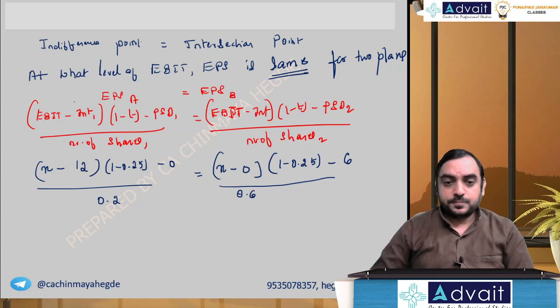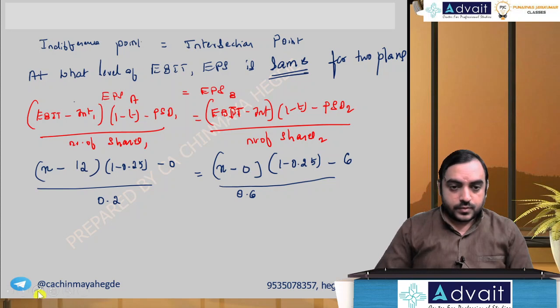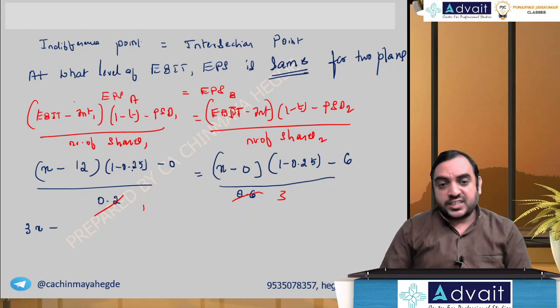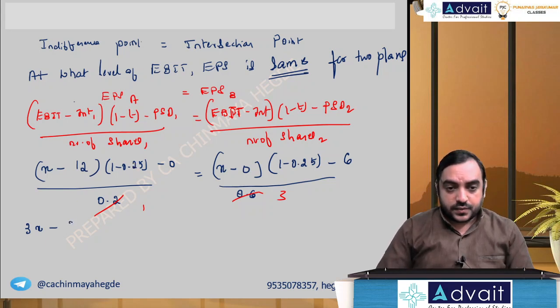Let's simplify. This 0.2 and 0.6 I can simplify. This is 1, this is 3. Then I can cross multiply. 3 into x, 3x, 3 into 12 into 0.75, 27.